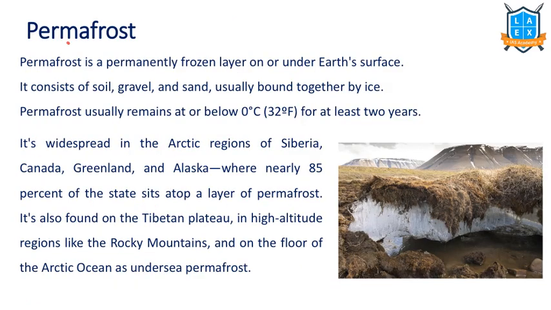Next type of soil is permafrost. Permafrost is a permanently frozen layer on Earth's surface, like this. See, this is permanently frozen ground. This is the topsoil that we have, and this supports normal agricultural activity and others. But whenever this melts, this entire land area goes down. That also leads to release of methane gas from this decomposed area.